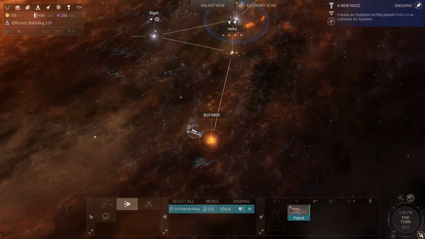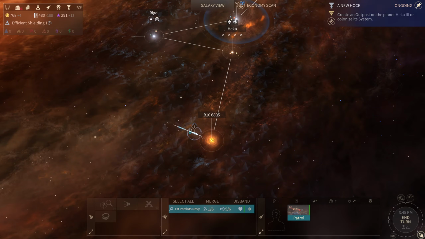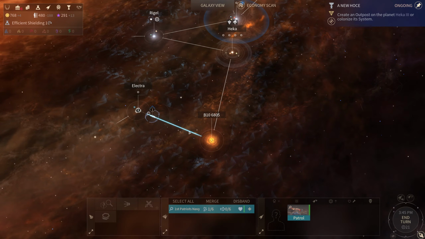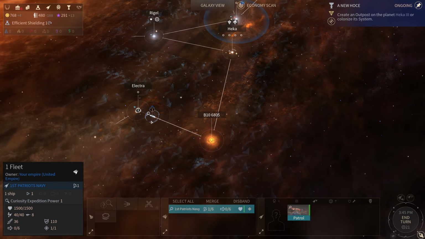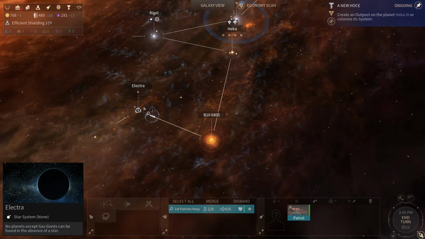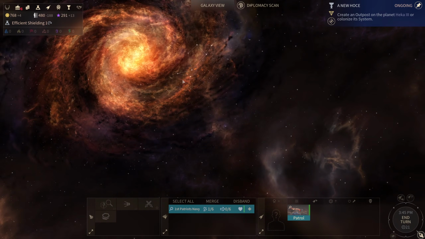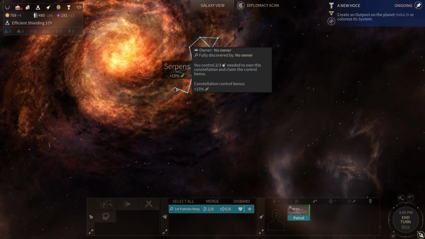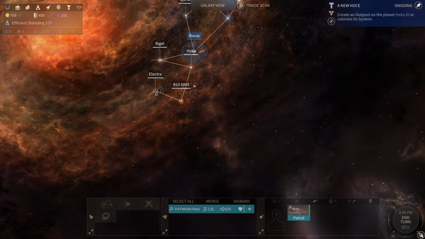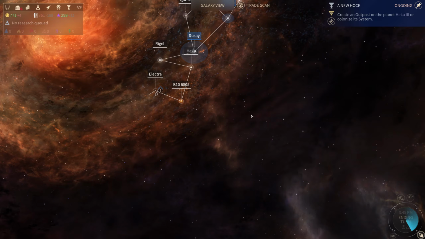Let's move out. And we're coming up on a system called Electra. We are exploring the Serpents system. Okay, let's hit end turn.